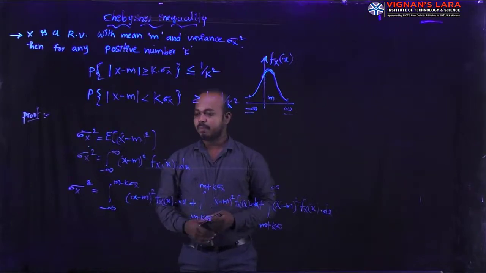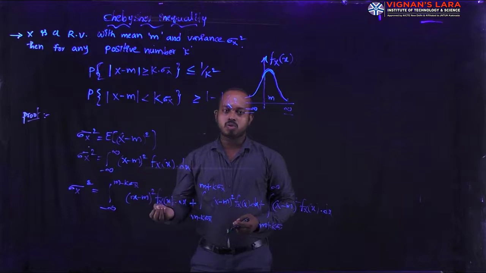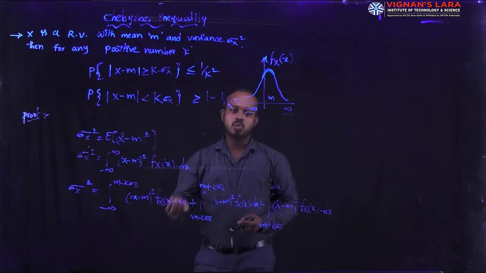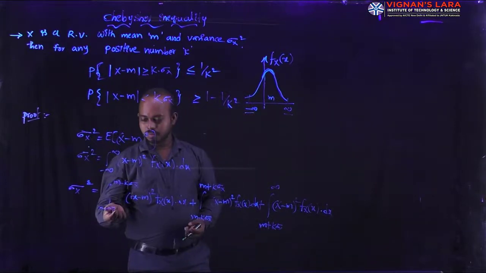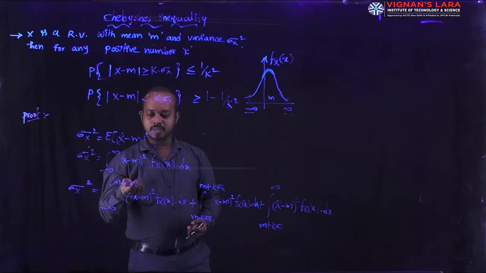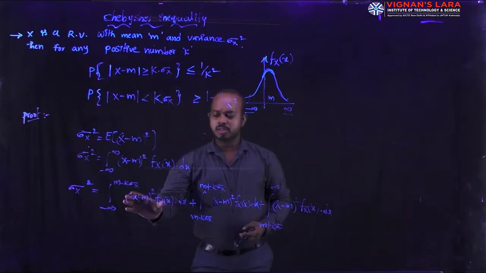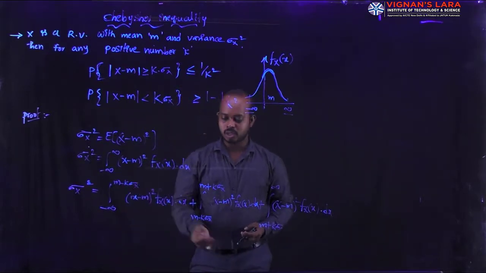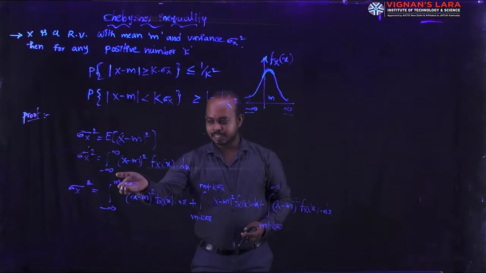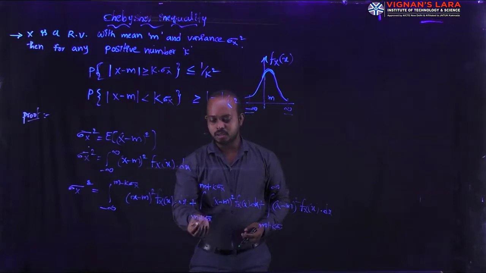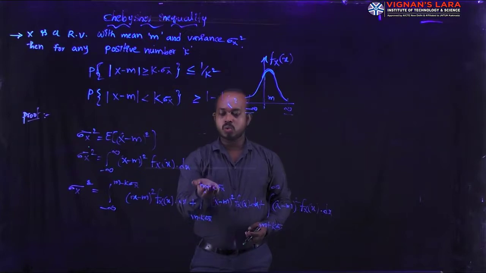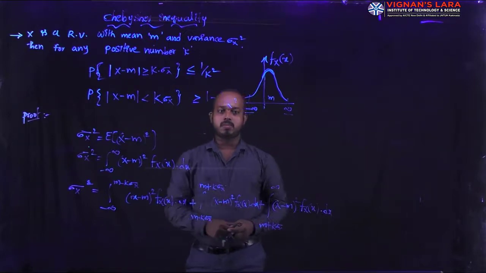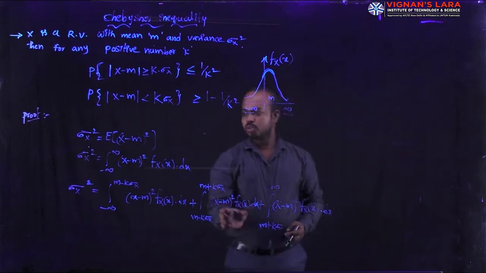For that, I am changing the limits of integration into three intervals. One interval is minus infinity to m minus k into sigma x. The second interval is the same: whatever the upper limit you treat here, the same you write here at the bottom. It is an ending and a starting, both are the same. The interval is m minus k into sigma x to m plus k into sigma x, for the variance function.